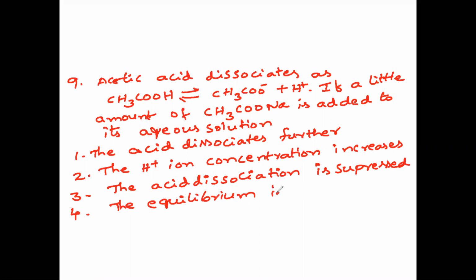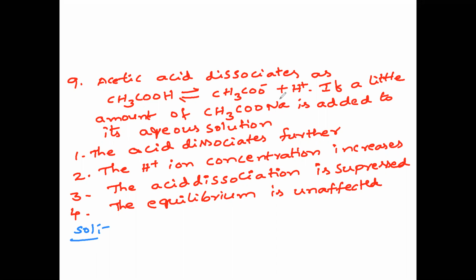So in this case, writing the solution now. If you dissolve acetic acid, it dissociates as acetate ion plus H plus ions. If a little amount of sodium acetate, CH3COONa, is added to its aqueous solution, the acid dissociates further, the H plus ion concentration increases, the acid dissociation is suppressed, the equilibrium is unaffected.